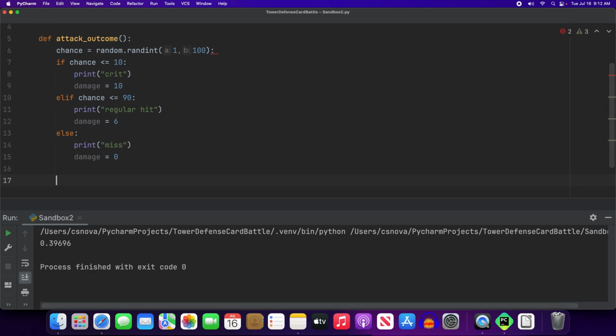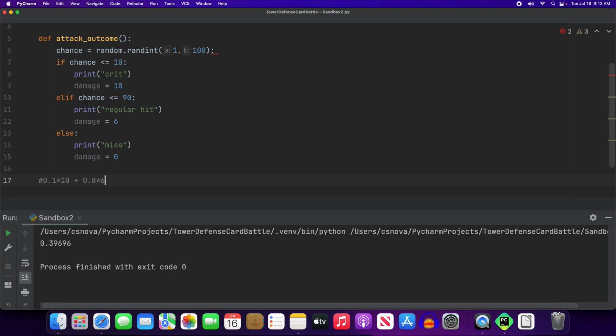Okay. So again, I want to do the math before I start running my trials. And what we're going to do is we're going to say there is a 10% chance of having a critical hit, or a 0.1 chance of a critical hit, and that has a value of 10. And to that we are going to add, so the numbers 11 through 90 are our regular hit. That's 80% of the data, so 0.8 chance of having, where am I going with this?